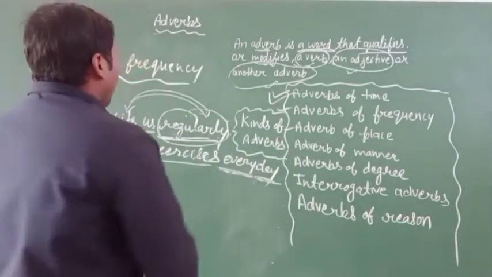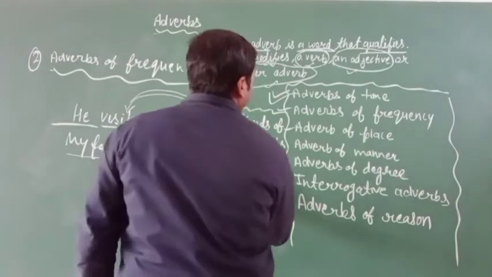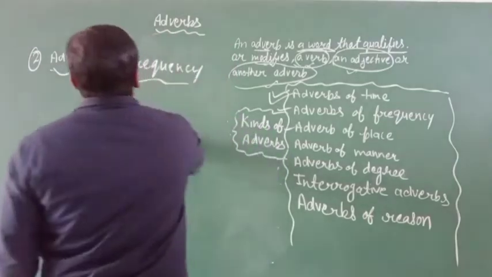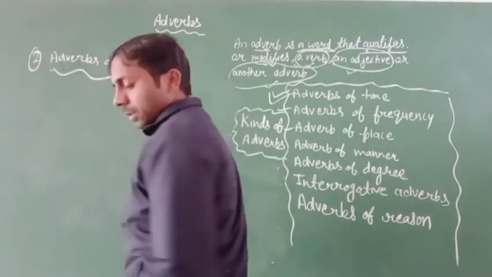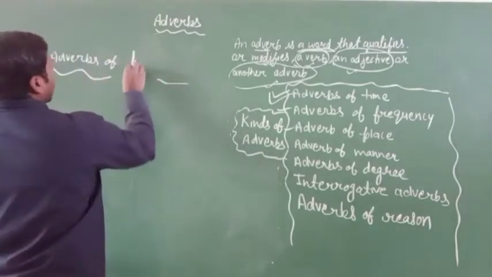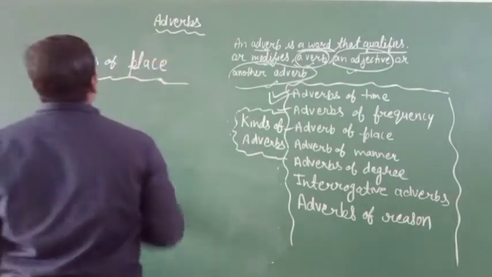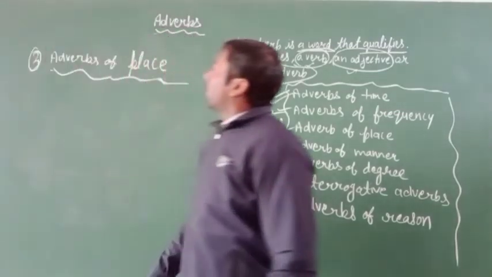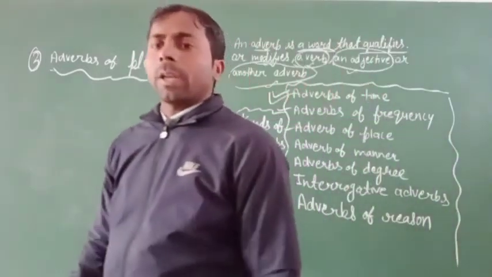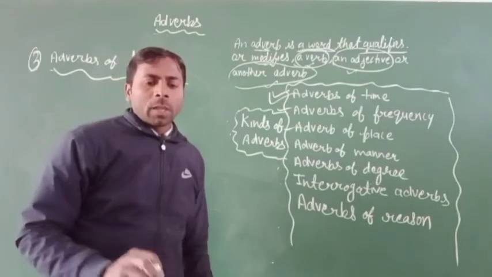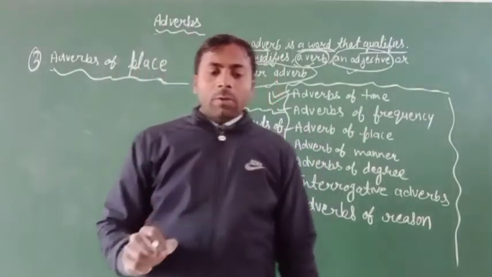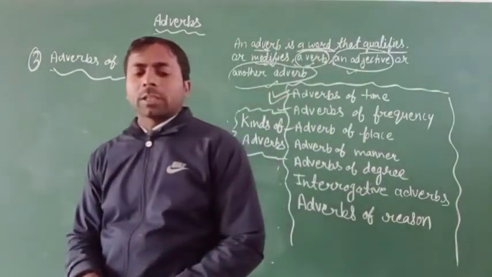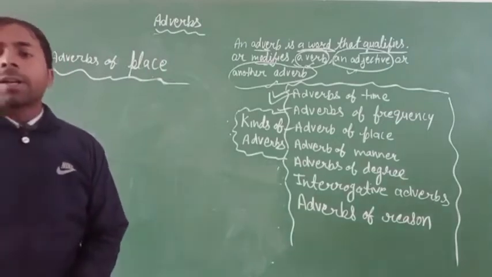Now the third is adverb of place. We are now talking about adverb of place. Okay, so I will write here place. First let's know the definition of adverb of place. What is the definition? Adverbs of place tell us where an action takes place.